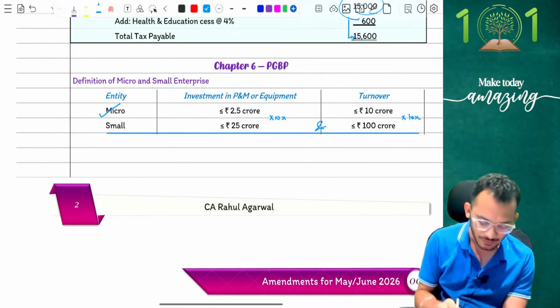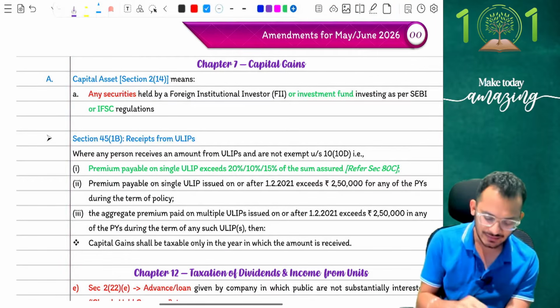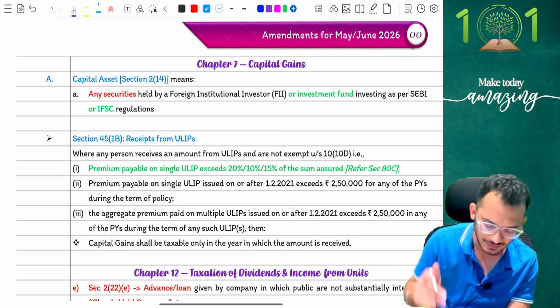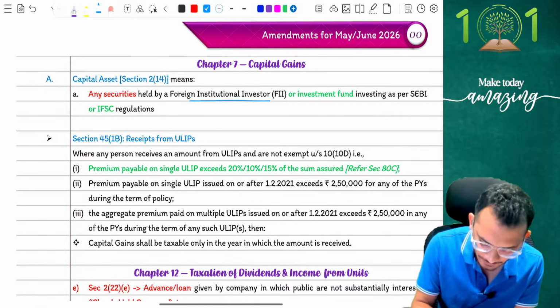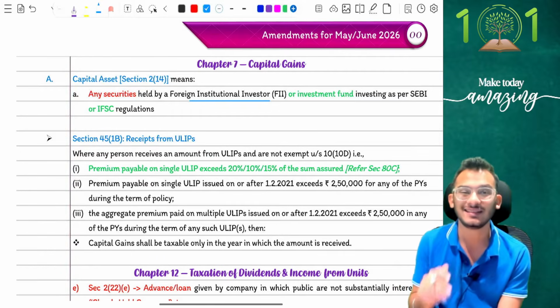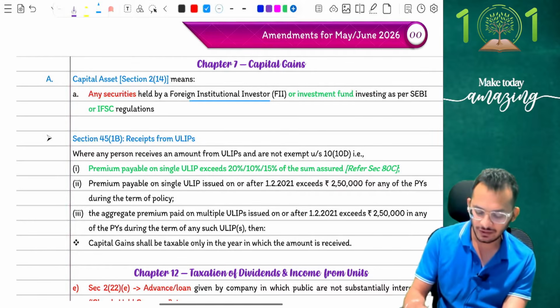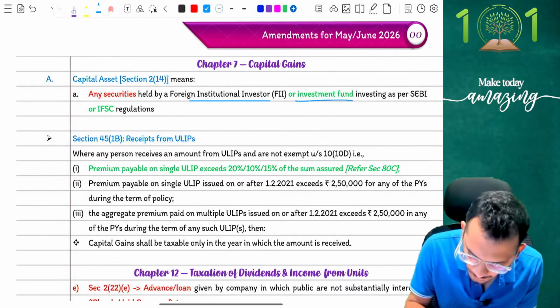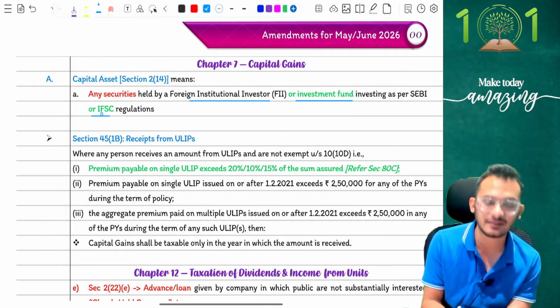Clear? Good. After PGBP, people, capital gains has very small amendments. Amendment number 1 is that they come and clarify, when it comes to capital assets, any kind of securities which were going to be held by FIIs, which were held as FIIs until last year, were always considered as capital asset, even if you were in the business of trading in securities. This year they have made an amendment where they've clarified, I am now going to also cover any investment funds which are registered as per IFSC regulations.